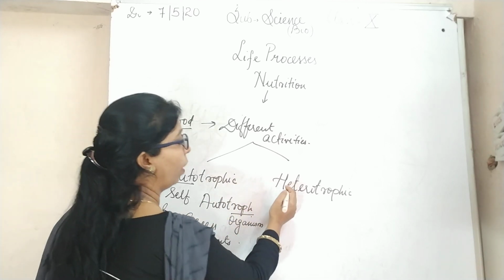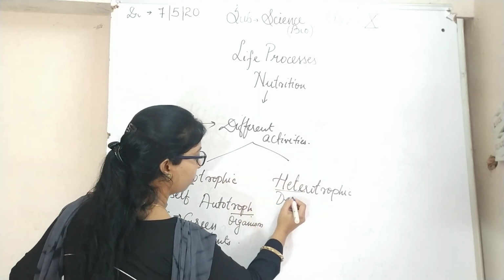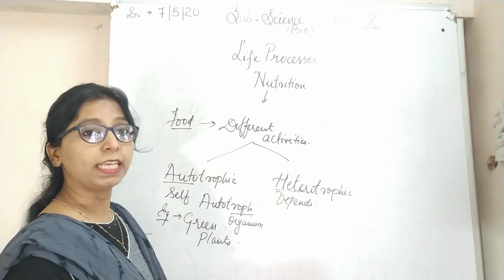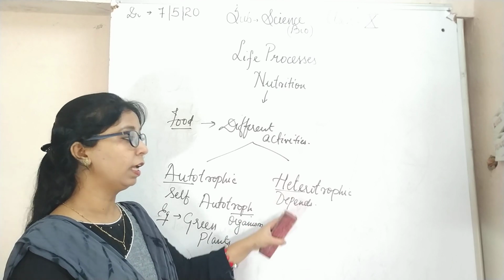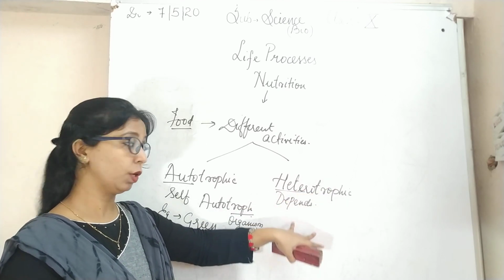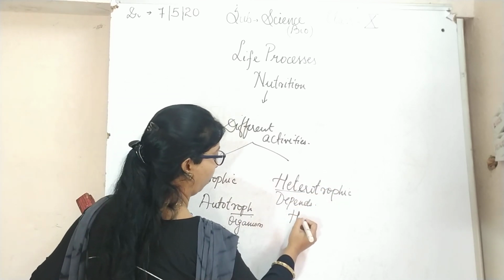Now hetero. Hetero means depending on others. So it is the process in which organisms depend on others for their food, that is heterotrophic, and the organisms which depend on others are called heterotrophs.